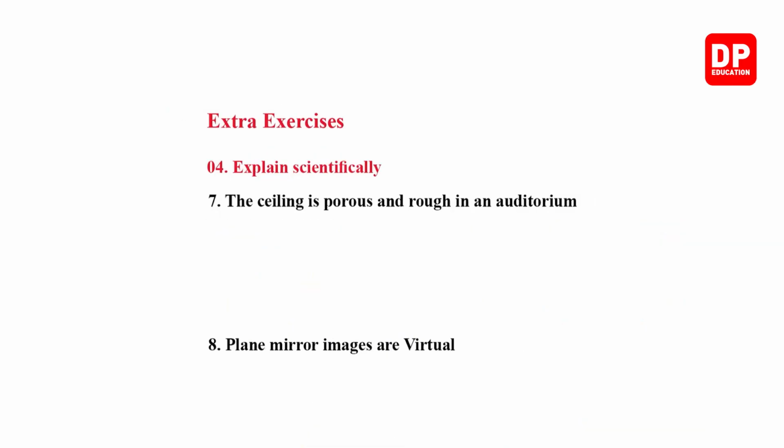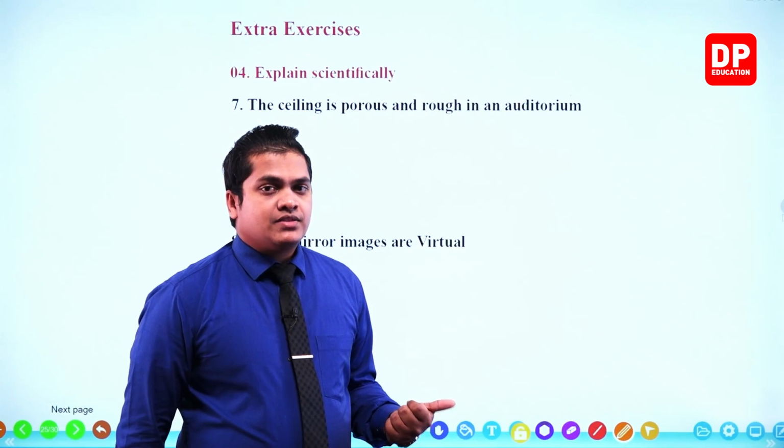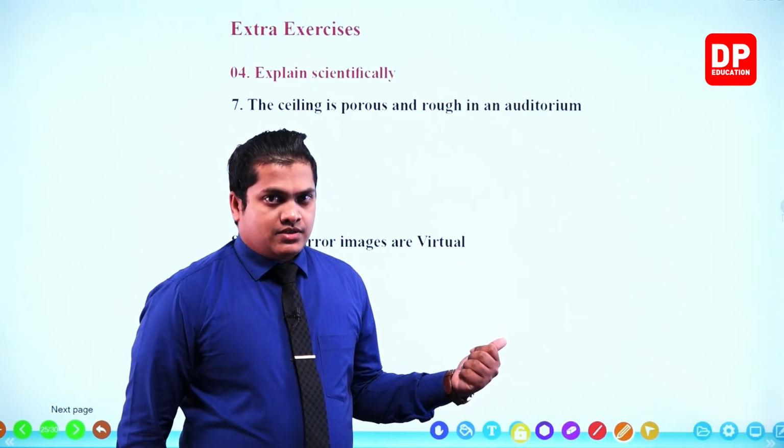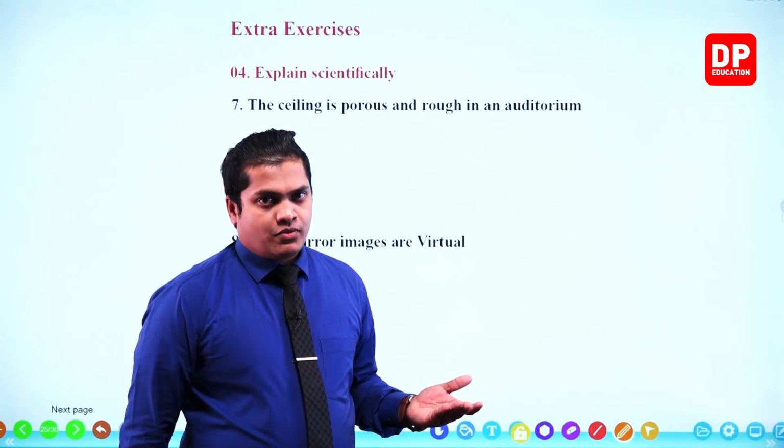Question number 7. The ceiling is porous and rough in an auditorium. Why is that? It will avoid the reverberation, right? And it will absorb more sound waves. So therefore, reverberation is avoided. That's why the ceiling is made rough and porous.